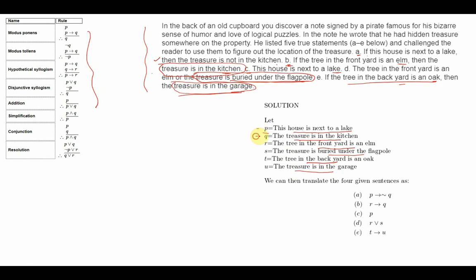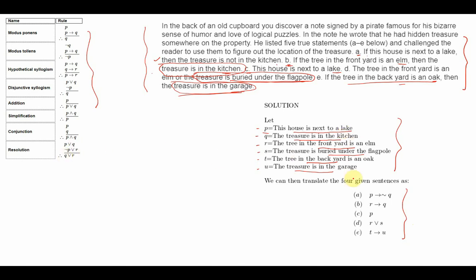Now that I have identified 1, 2, 3, 4, 5, 6 propositions, the next task is to rewrite or translate these premises that have been given to me informally into formal form. Now please remember, I can use both methods. I can use the truth table method to identify the conclusion, assume that the arguments are consistent, identify the critical rows, and then find what the various rows are, or I can go with the rules of inference method.